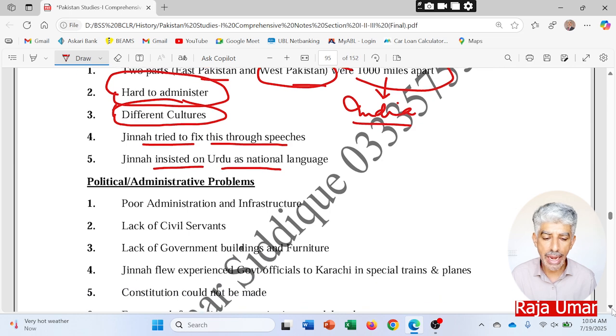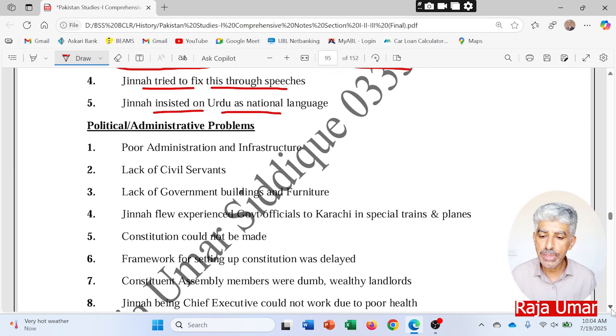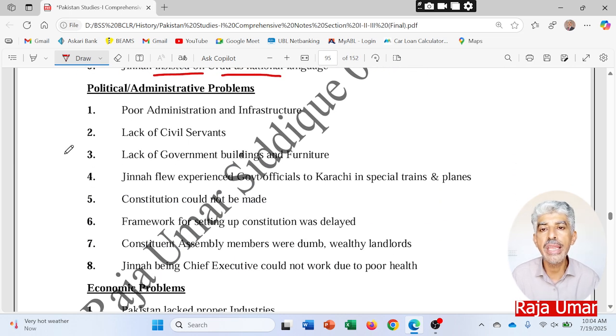Then political and administrative problems, poor administration and infrastructure, as these areas remained backward during the British regime, as British thought that these were the Muslim majority areas, and British never spent on the development of these areas, never developed the infrastructure of these areas, never developed the administrative structure of these areas, never developed the education and health sectors of these areas, never thought to develop the social sector developments over here in that area. So these areas remained really very poor administratively and infrastructure wise.